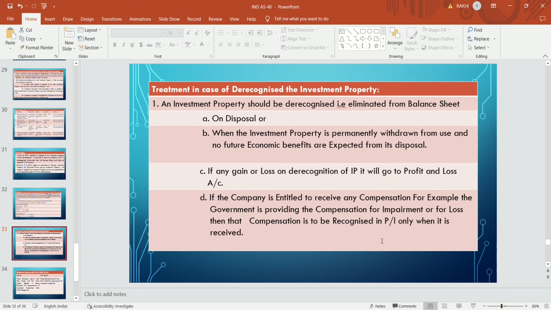In case of de-recognition, any gain or loss that arises will go to the P&L, profit and loss account. And if the company is entitled to receive any compensation from the government for any impairment or loss, then that compensation is to be recognized in P&L only when it is received. Only at that time they will recognize that compensation in the P&L.